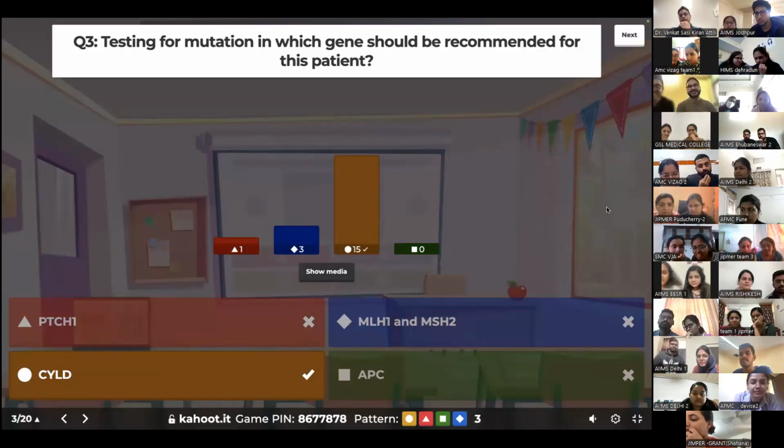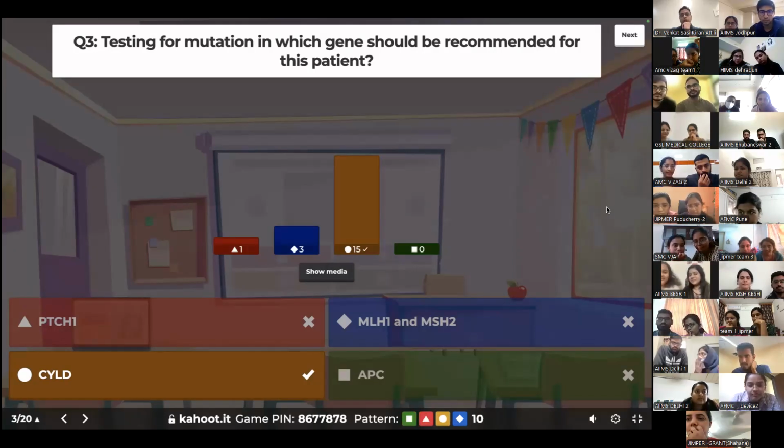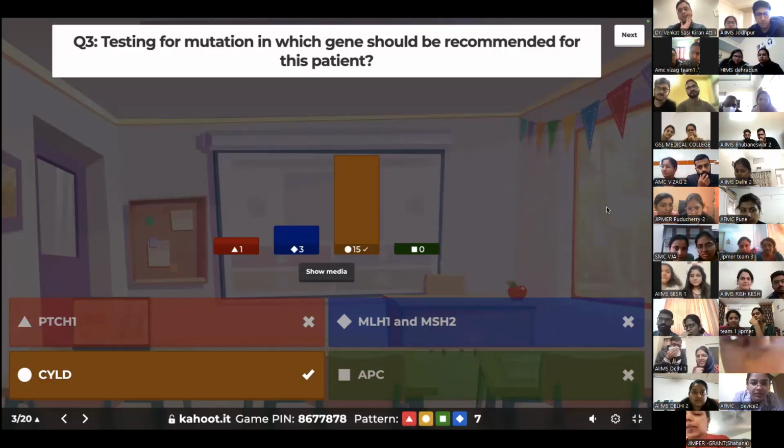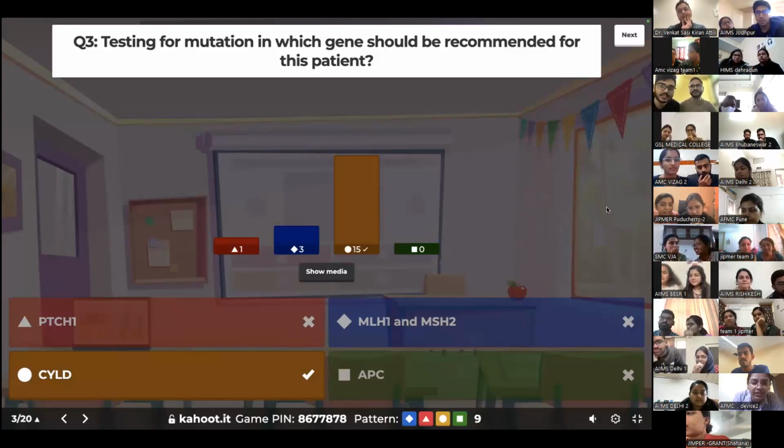So basically, the histology is showing a typical jigsaw pattern of a cylindroma. And the gene for that is CYLD. PTCH1 basically is, who's going to tell me what it's for? Anybody? Sorry? BCC. BCC. What's the syndrome associated with the PTCH1 gene? Basal cell nevus syndrome. Gorlin syndrome. Yes, Gorlin syndrome.